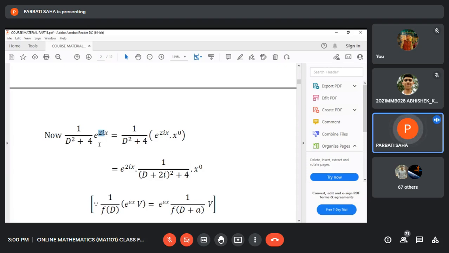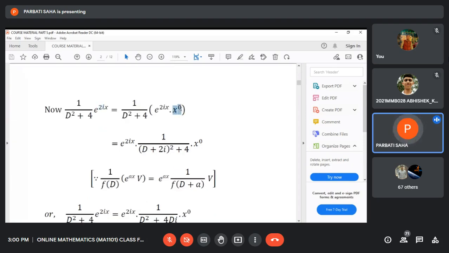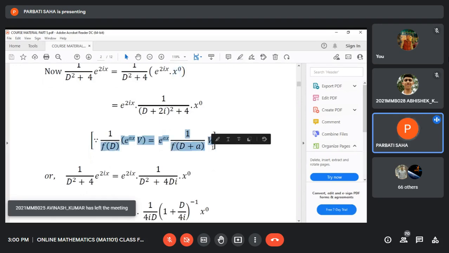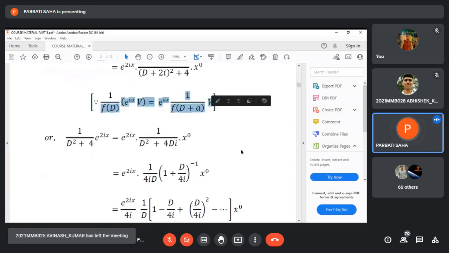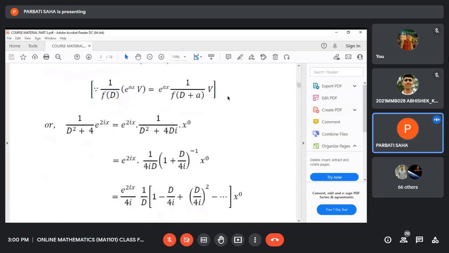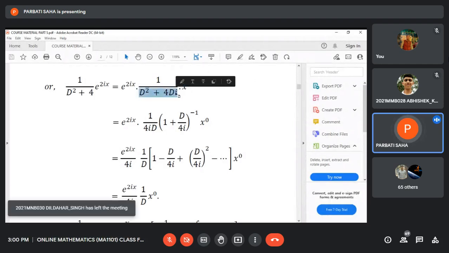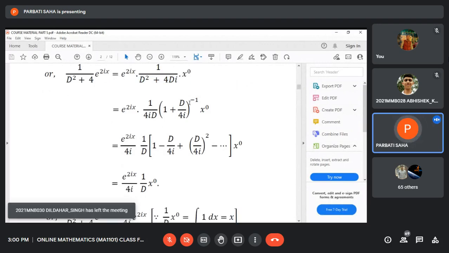So you consider this as e to the power x into v, where v is considered 1, that is x to the power 0. And then we apply this rule, 1 by f(d) operating on e to the power x into v equals this. After applying this, again you see this is x to the power m type. For an x to the power m type function, the denominator f(d) should be written in the numerator with negative index and then expand this binomial for negative index in ascending powers of d.